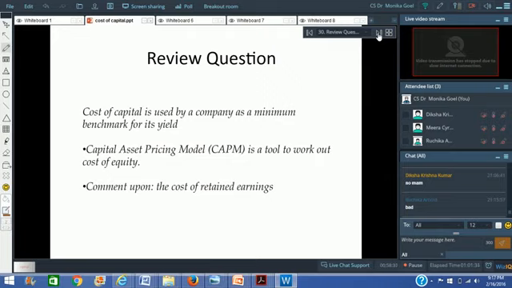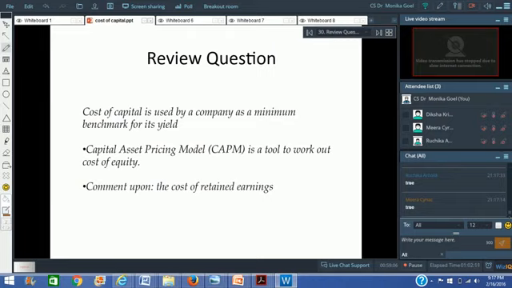Now, let us look at some of the review questions. Cost of capital is used by a company as a minimum benchmark for its yield. True or false? True. Perfect. Capital asset pricing model is a tool to work out the cost of equity. True or false?